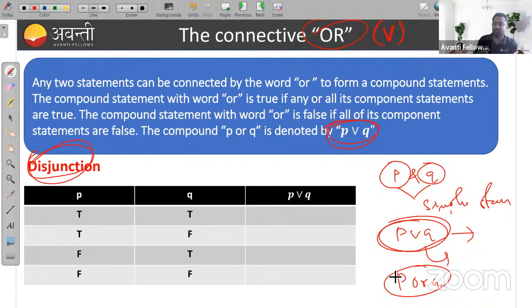Only one case when it is false, when both the statements are false. Otherwise, it is always true. Remember, in case of disjunction, when both the statements are false, then the compound statement P or Q is false. Otherwise, it is always true.